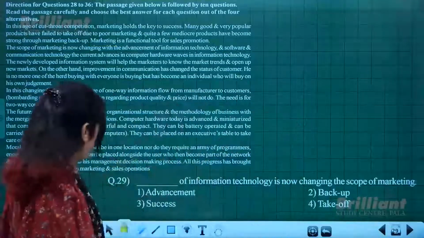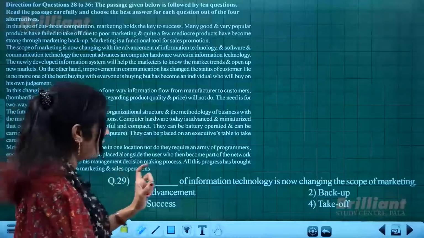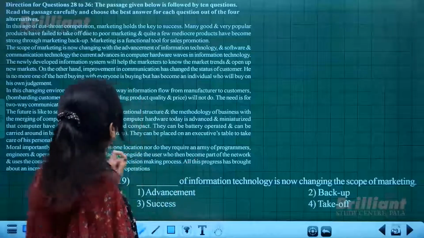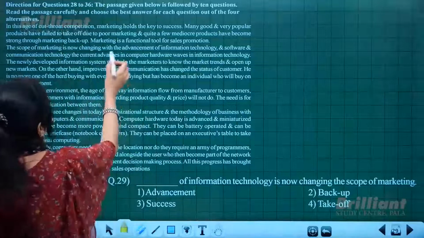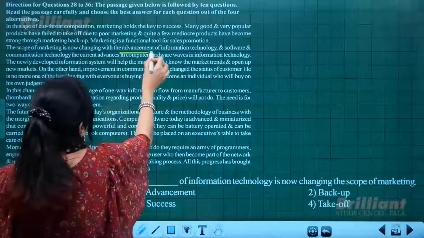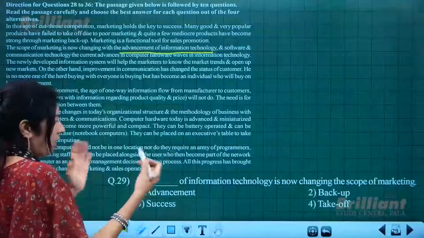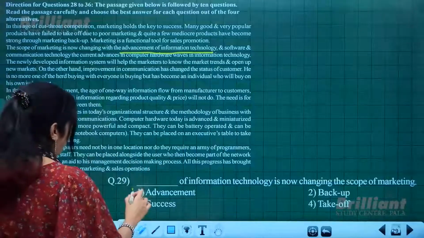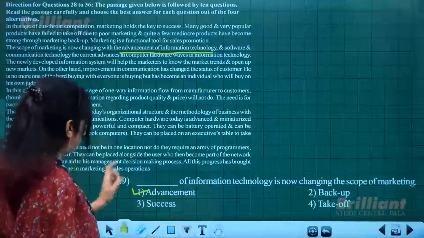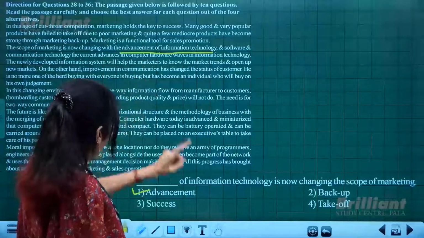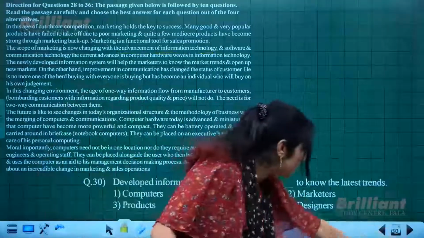Then next is, dash of information technology is now changing the scope of marketing. See this one, advancement of information technology is changing the scope of marketing. Advancements is given very clearly in the passage.